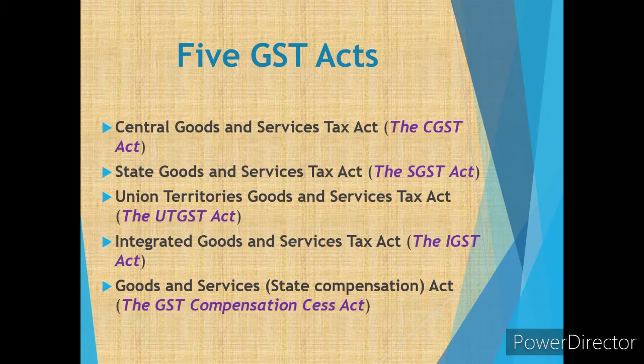In a similar way, in the State Goods and Services Tax Act, the SGST Act, the provisions pertaining to the state goods and services taxes are covered. In the Union Territories Goods and Services Tax Act, the UTGST Act, the provisions pertaining to the union territories, goods and services are covered.